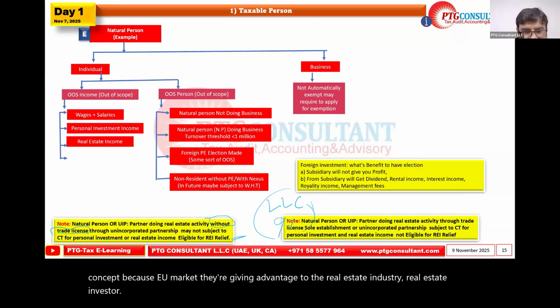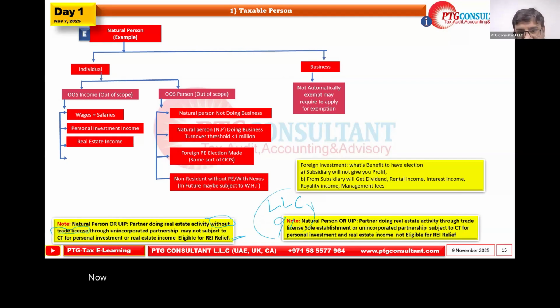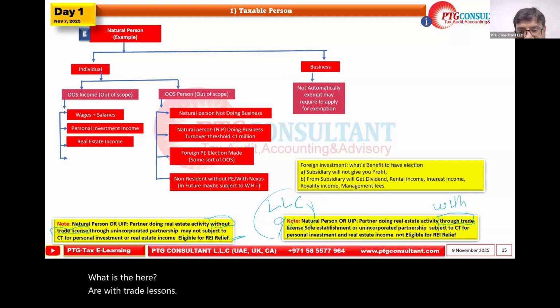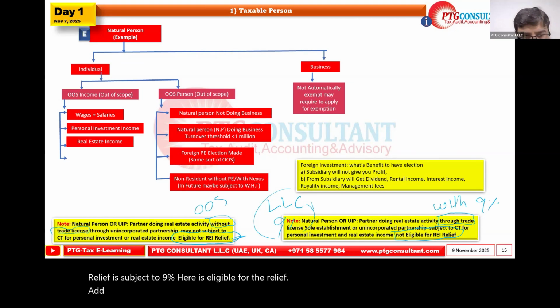Now the same point, but a natural person doing real estate activity through a trade license. What is it here? With a trade license, not eligible for the relief, it is subject to 9%. Here is eligible for the relief. Here is the out of scope or some other benefits they can take.